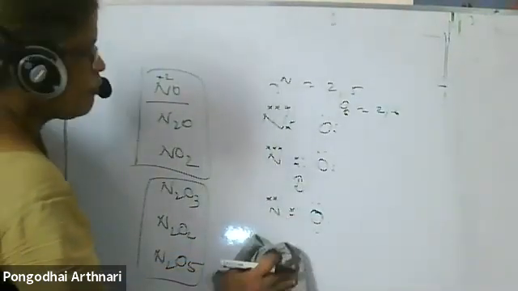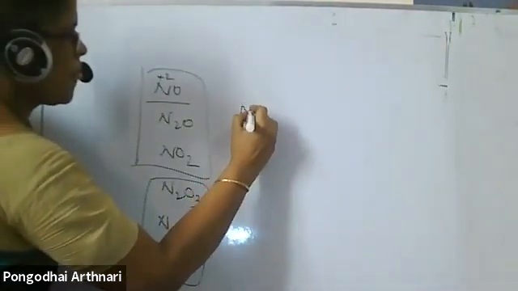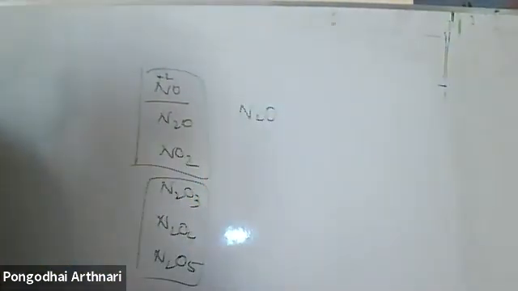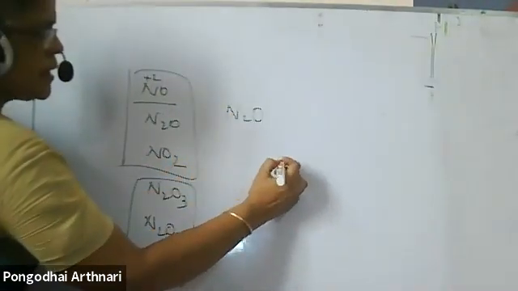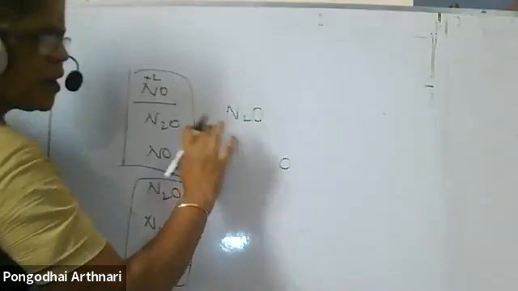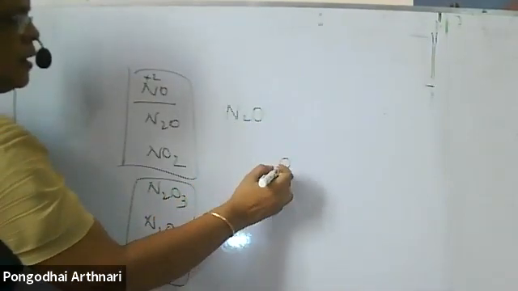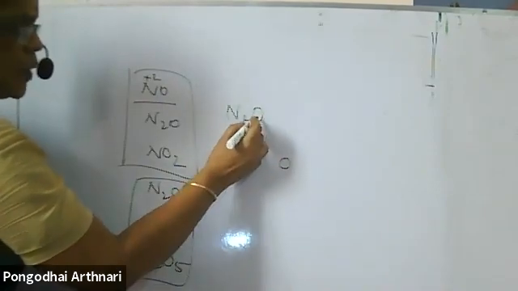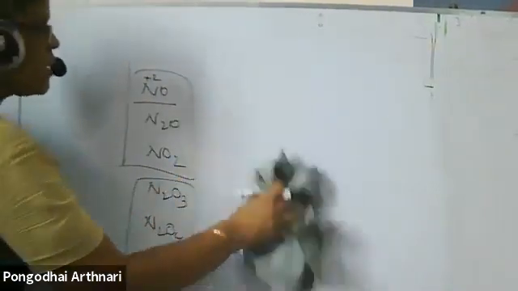Next, I'm rubbing off. Next, when I talk about N2O, you might think that when we write down the Lewis dot structure, the single atom will be at the center, and the other atoms on either side. Very probably you would have said that. But here it is not like that.